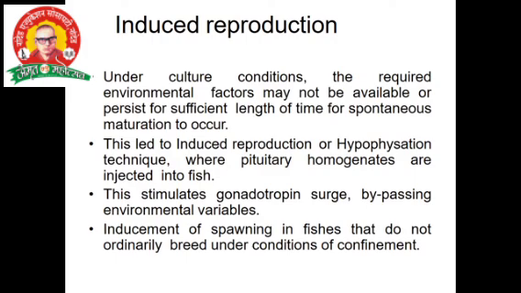Here the pituitary homogenate is injected into the fish, which stimulates the gonadotropes, bypassing the environmental variables. Induced means artificial breeding takes place by means of the pituitary gland.